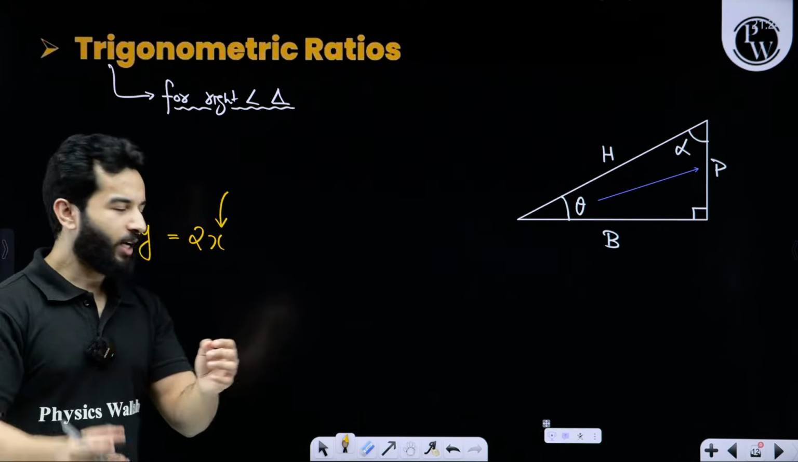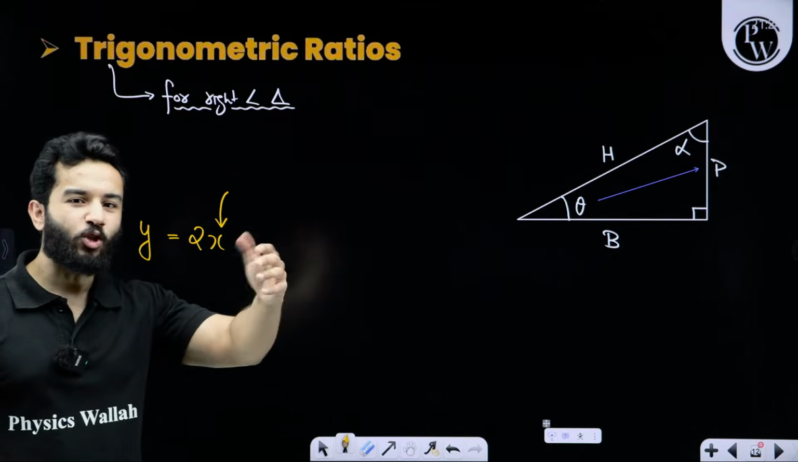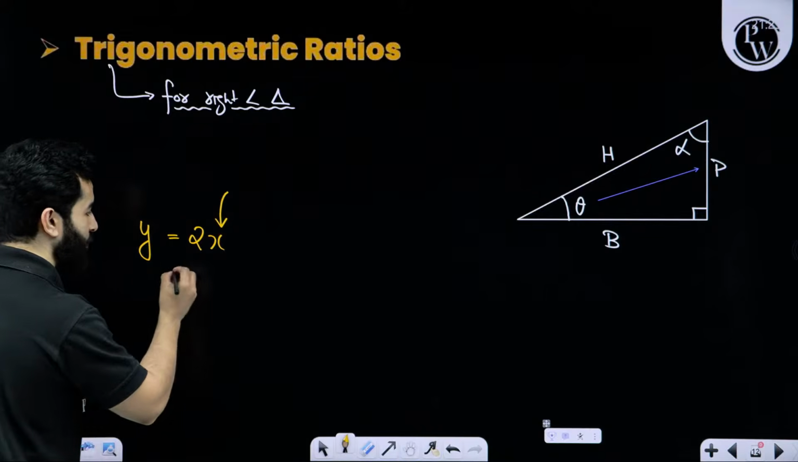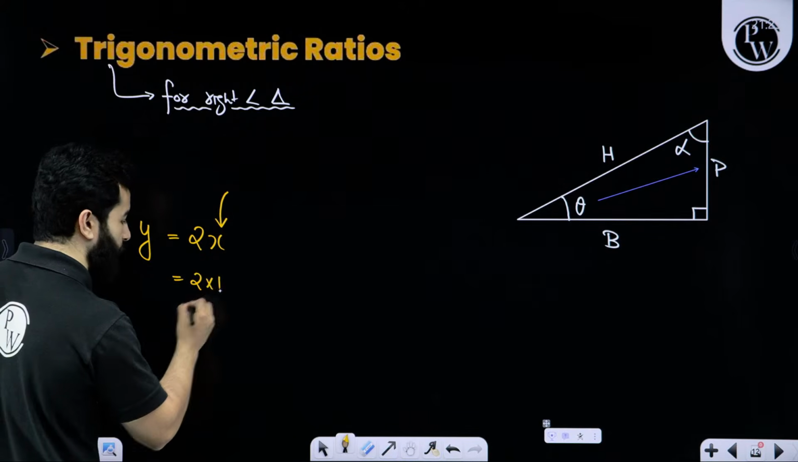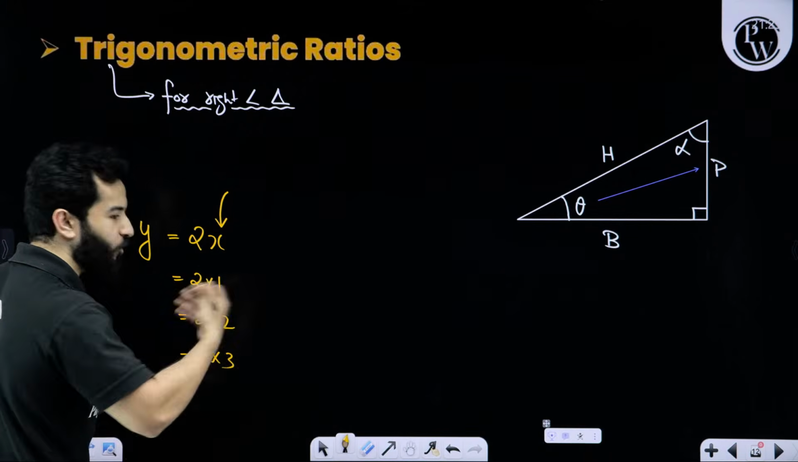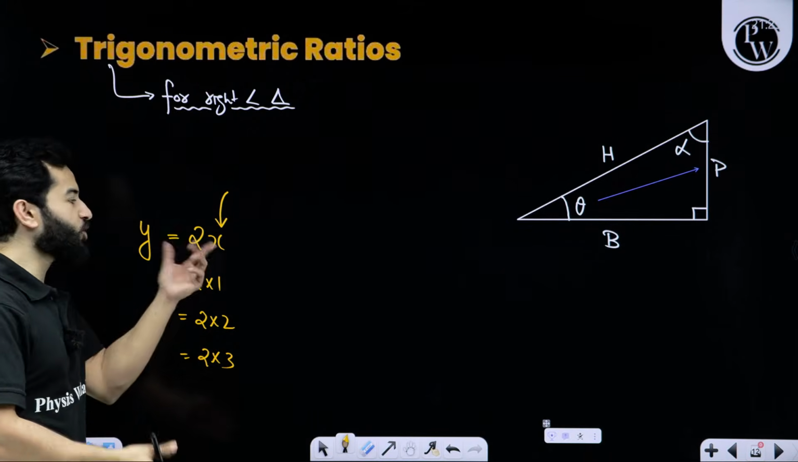Or formula. The rule is output is 2 times of input. See, output is 2 times of input. That means if input is 1, output will be 2. If input is 2, output will be 4. If input is 3, output will be 6. So rule is 2 times of x.